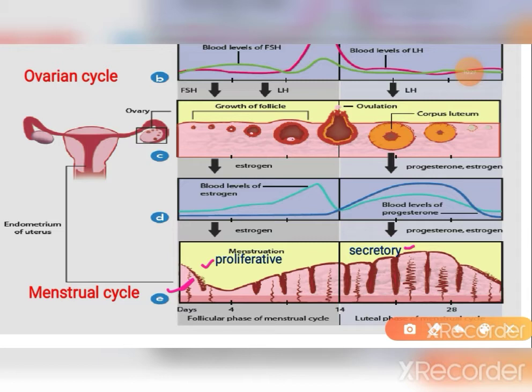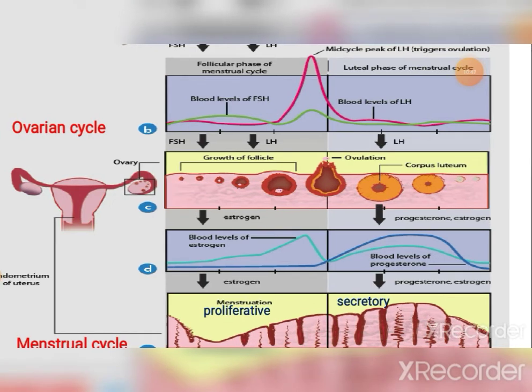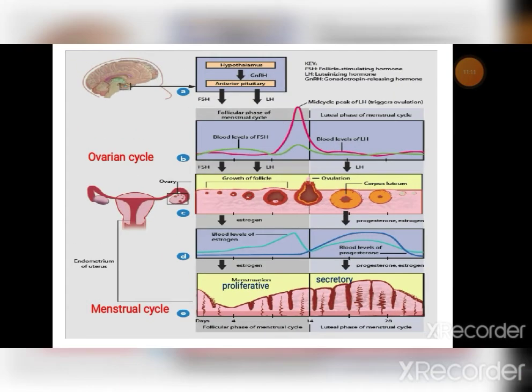Note that the spiral arteries are not present in lower animals. That's why during the menstrual phase there is no bleeding in lower animals. But in humans, the bleeding occurs before starting a new cycle. This is the menstruation phase. And for the duration of each phase, the follicular phase starts from the first day of the month and continues up to the 13th day. Then on the 14th day, ovulation takes place, and from the 15th day to the 28th day, the luteal phase continues. Hope that this monthly sexual cycle is clear to all of you.